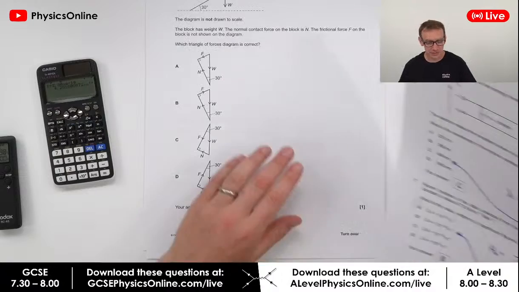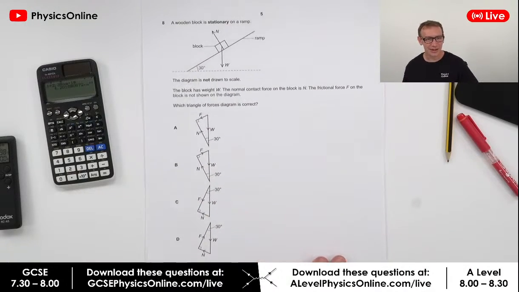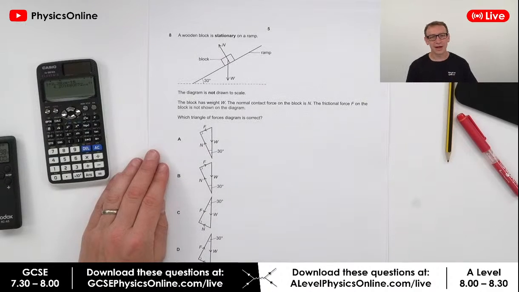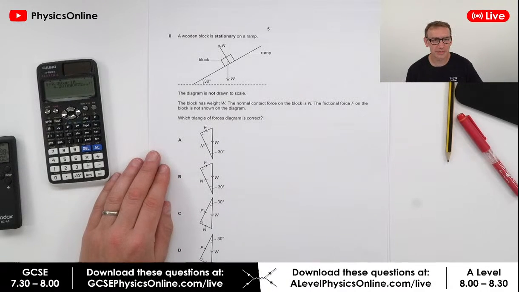Okay, let's find an easier question for you to have a go at. Here we go, I like this one. So a wooden block is stationary on a ramp, as only happens in A-level physics classrooms. The diagram's not drawn to scale.